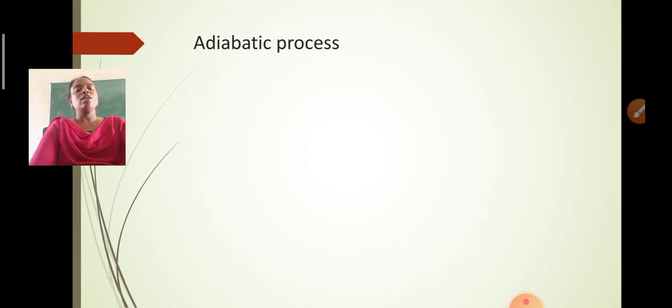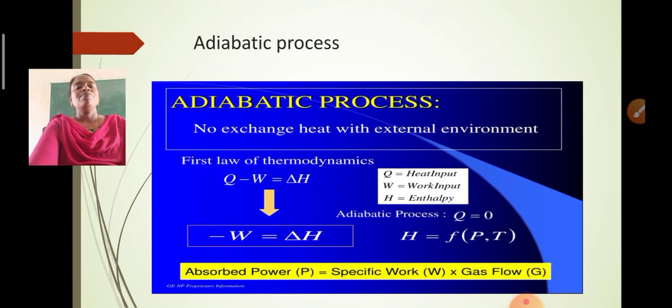And we can also check it over a diagram here. According to the first law of thermodynamics, we have Q minus W equals delta H, or else delta U minus W equals delta H. Here Q is the heat input, W is the work input, and H is enthalpy. Enthalpy is a somewhat developed concept, and we come across it when dealing with entropy, and of course in chemistry also.